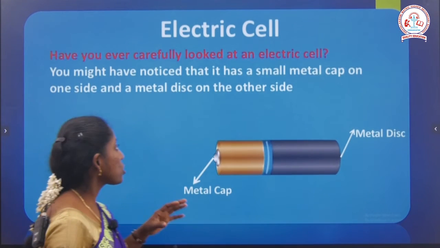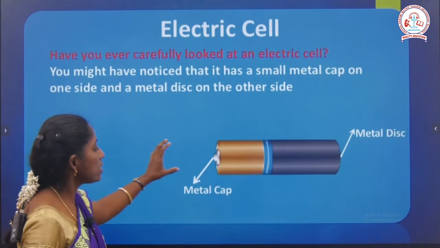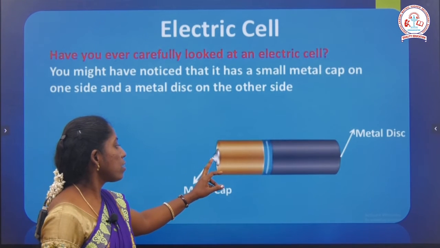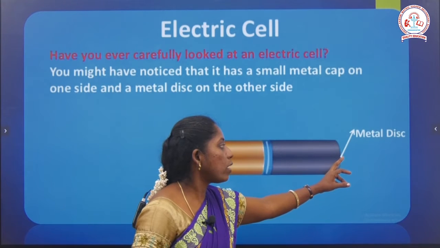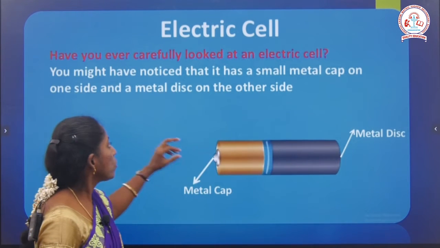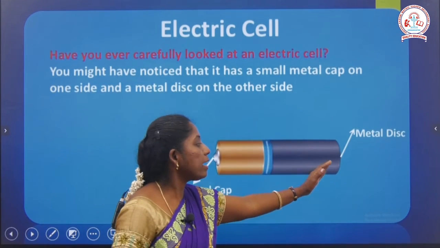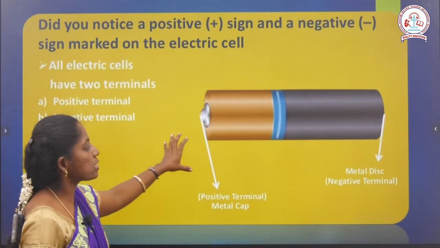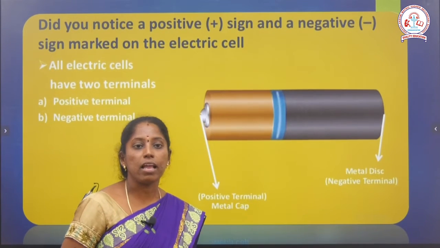Then what is the structure of the electric cell, and how does it work? Next we are going to see that. See, this is the structure of the electric cell. One end we call the metal cap, and the other end of the cell is called the metal disc. Then next, how does it work? The metal cap acts as the positive terminal. What is positive?